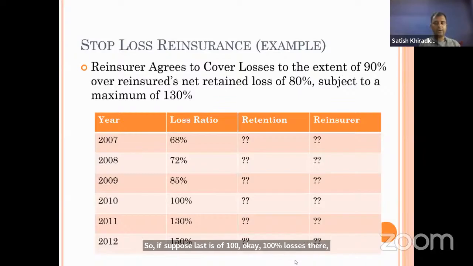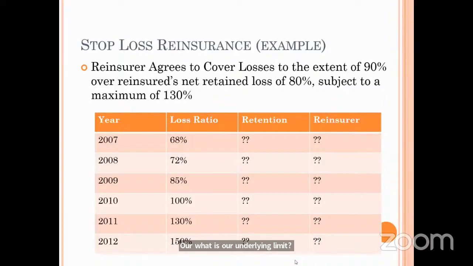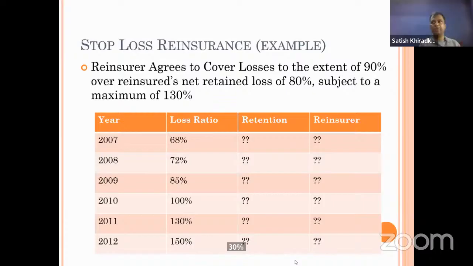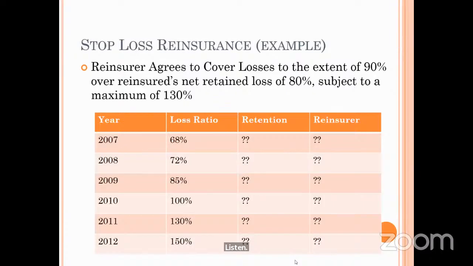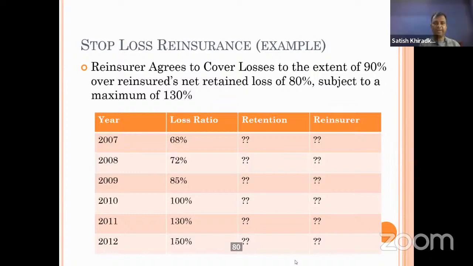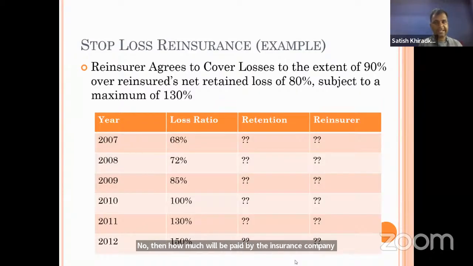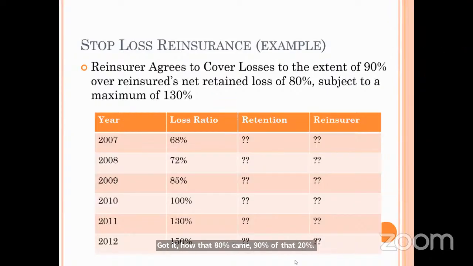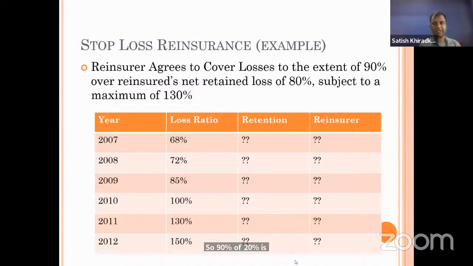What is our underlying limit here? 80%. So will that remaining 20% be paid by the reinsurance company? No, not the full 20%. Then how much will be paid by the reinsurance company? 18%. Correct. How did that 18% come? 90% of that 20%. So 90% of 20% is 18%. Okay, now I suppose it is quite clear.